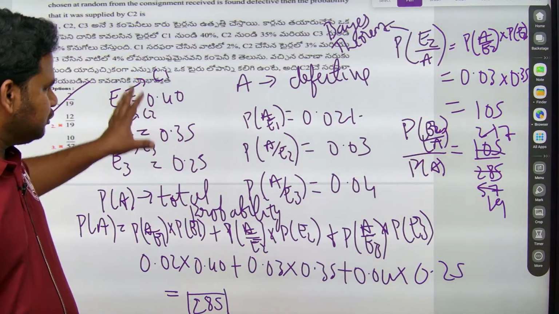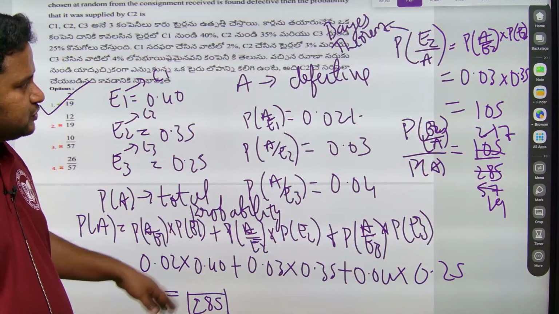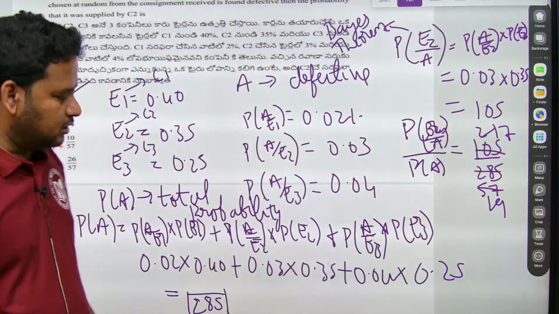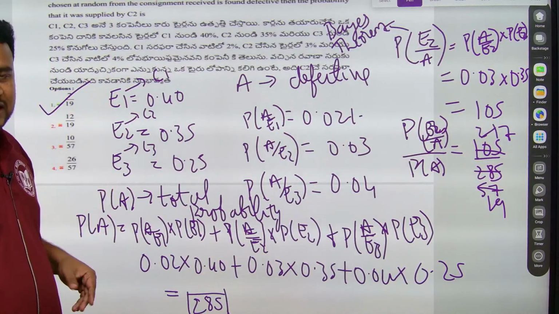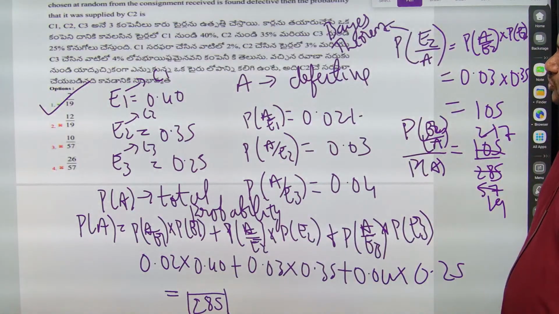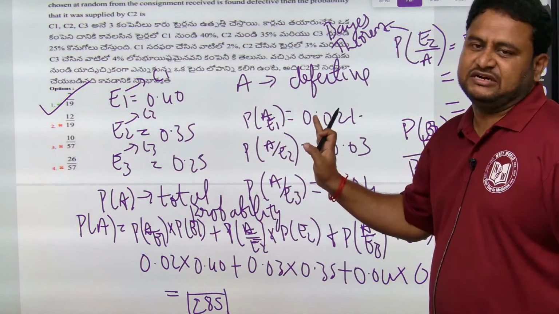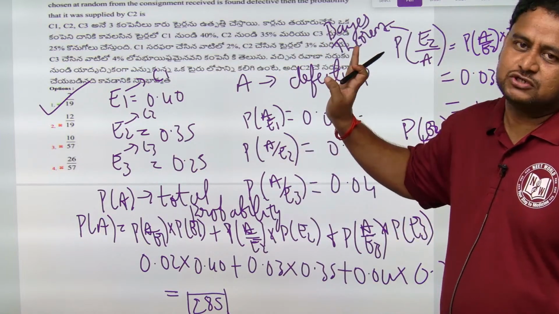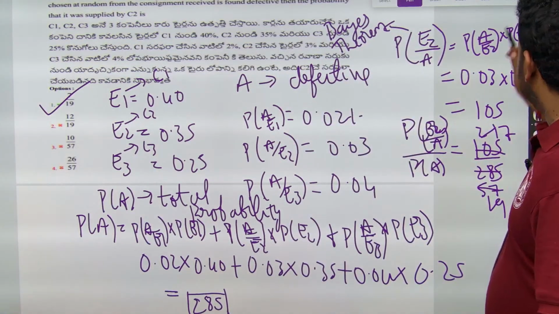So here we use total probability, one important concept, and then we use Bayes theorem. This is how you have to solve this question. I hope it is clear to all of you. Let us move to the next question, friends. If you want you can take the screenshot. Here the most important thing is writing the events, and most importantly understanding the question they have asked. Let us move to the next question.